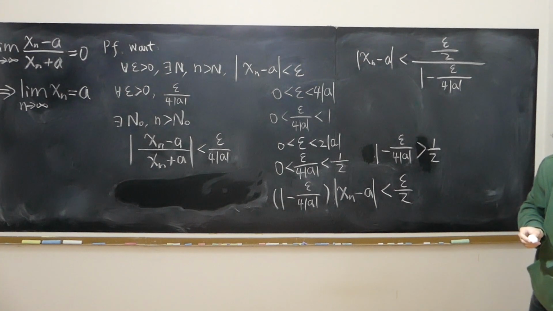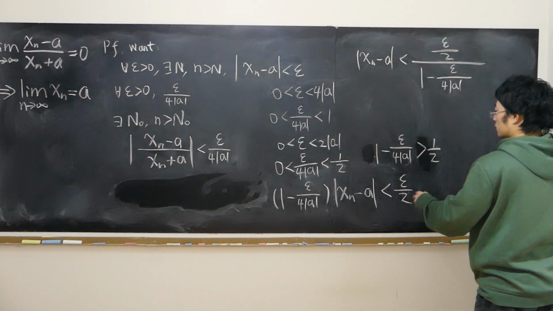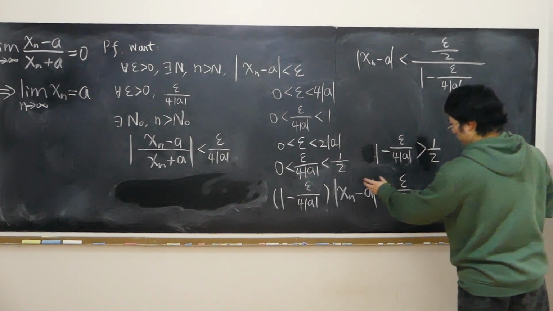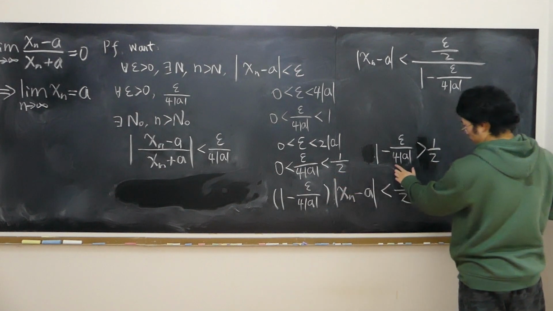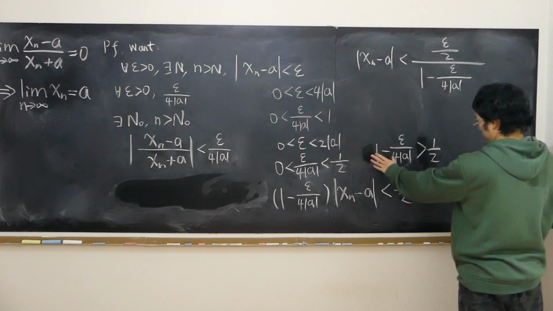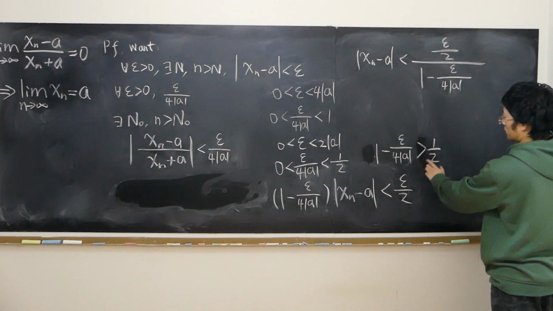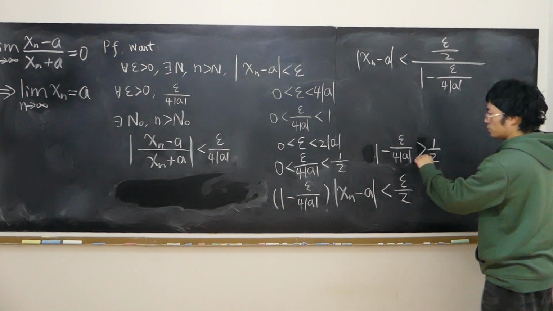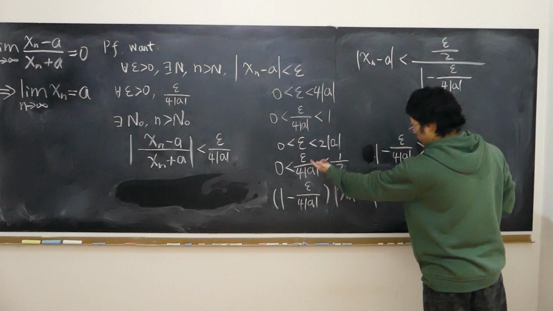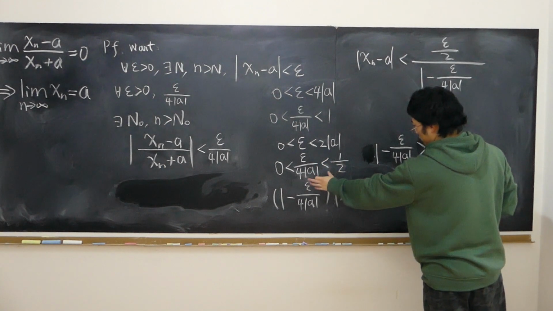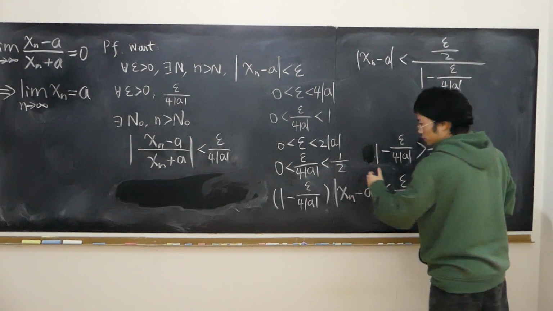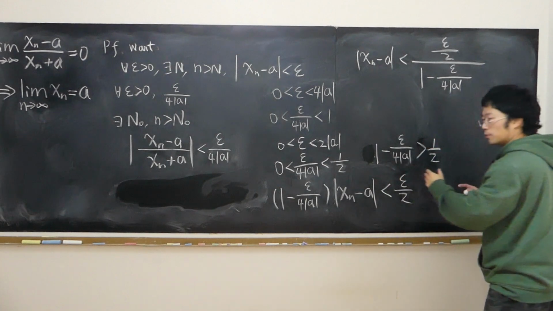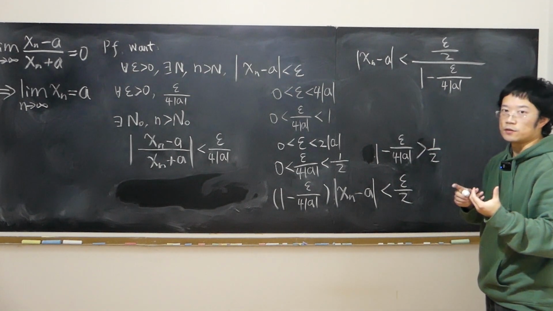We can safely say that. Because when you subtract something that's in between 0 and half from 1, of course, it's always going to be strictly larger than half. For example, if you have 0.2, that's in between 0 and 0.5, so 1 minus 0.2 is 0.8, always larger than 0.5.